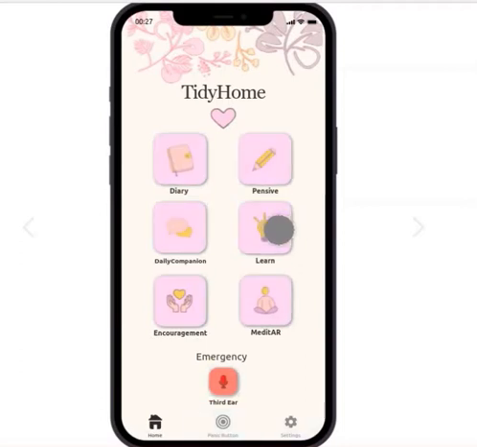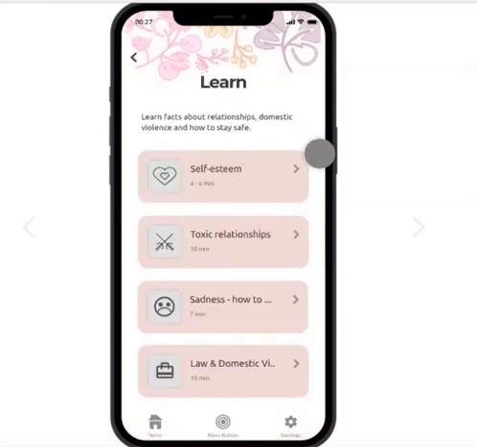And this feature is actually linked to the pensive feature, because here the user can access different resources, and these resources are focused on the topics that the user is interested in, or the kind of content that they need to overcome this domestic violence situation.